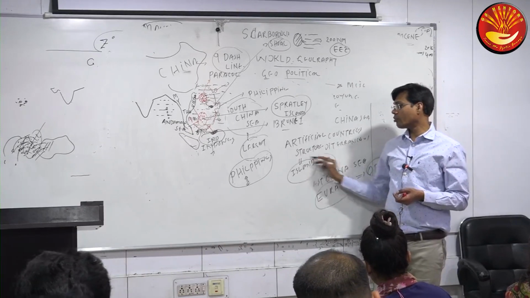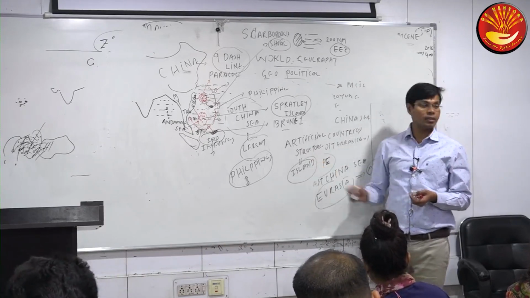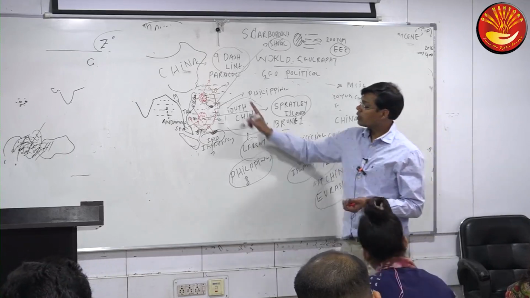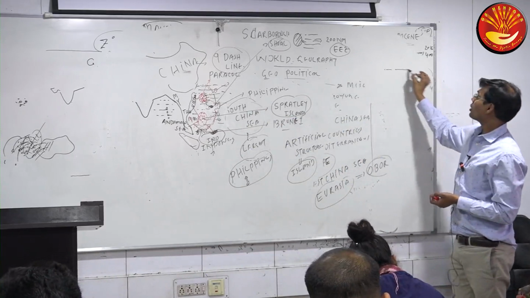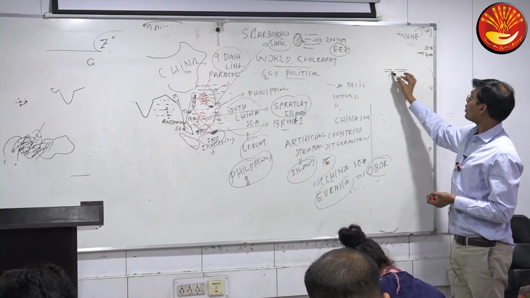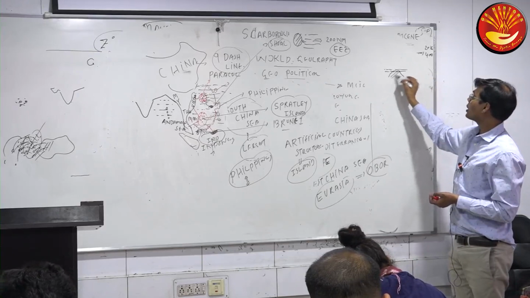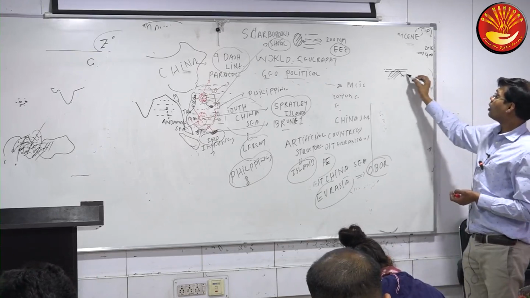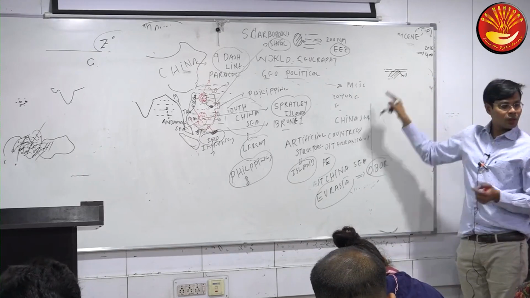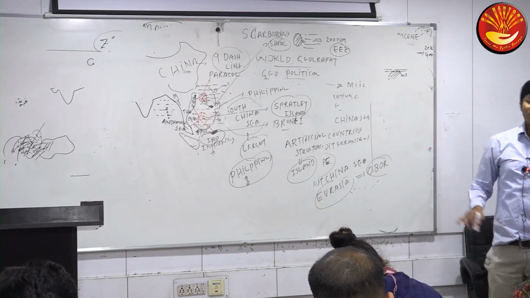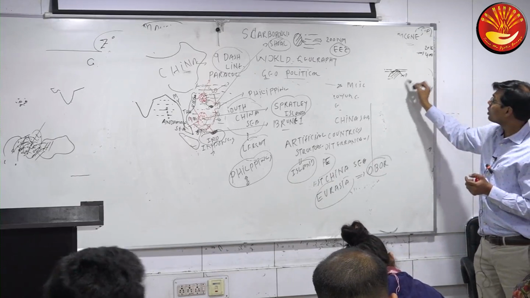From 2000 onward, China has been developing artificial structures or artificial islands. For example, if there is water, and some land beneath it, what kind of land do we call this? Submerged land. Should we call it an island or not? It is not an island.